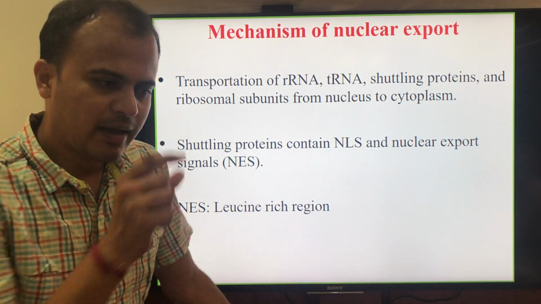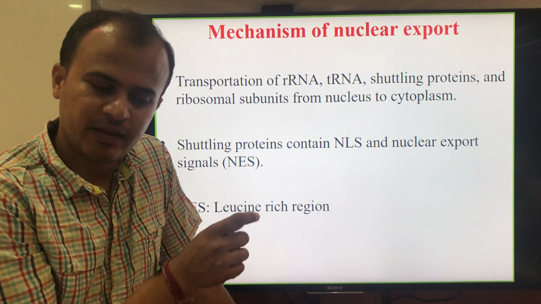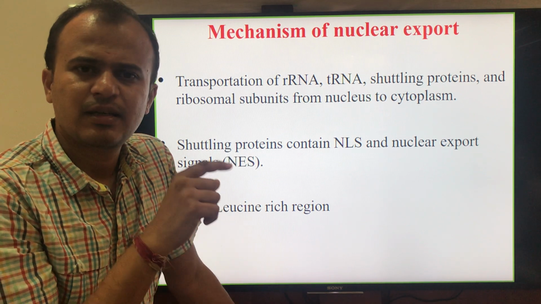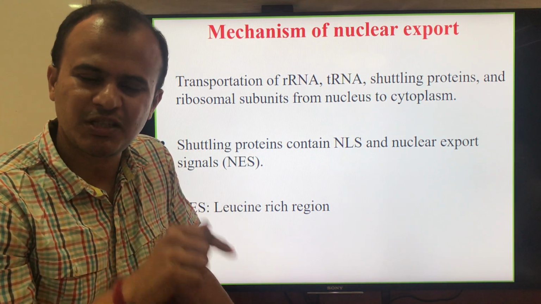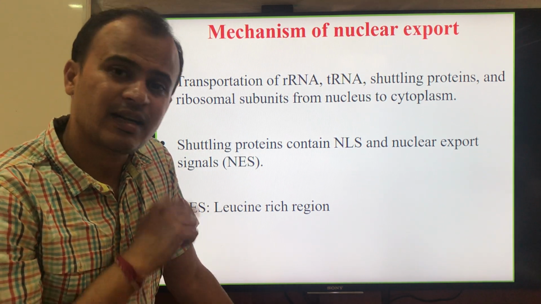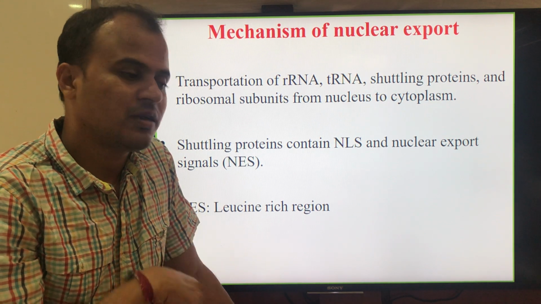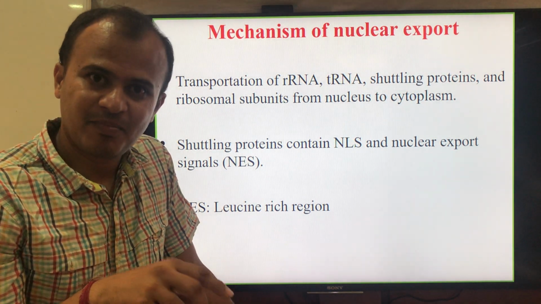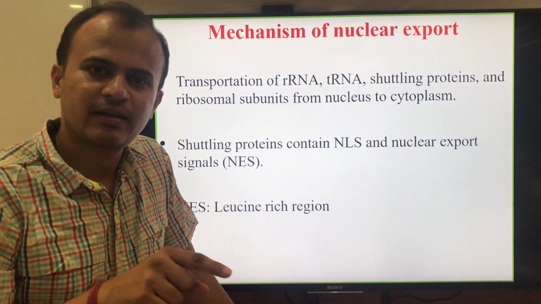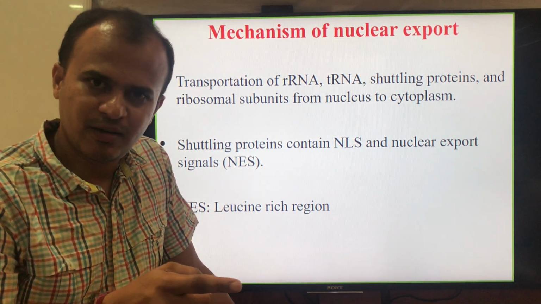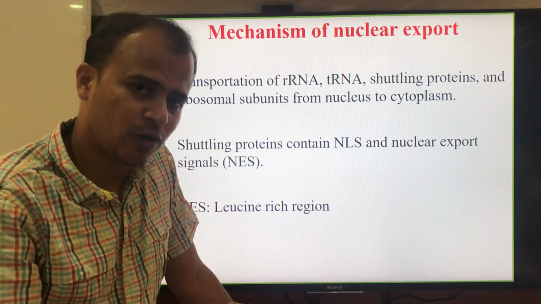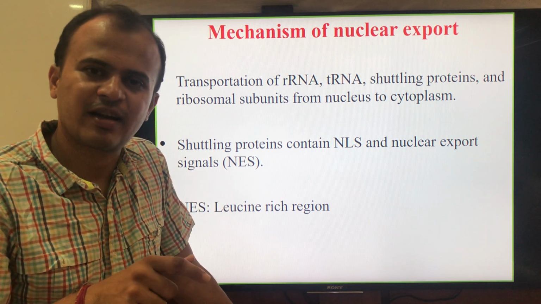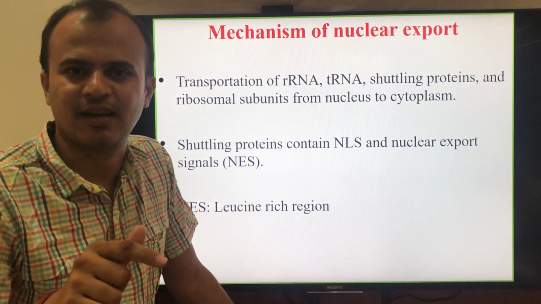So, as I explained in the case of nuclear import, there are nuclear localization signals in the proteins that are synthesized on the ribosomes, which have to be transported to the nucleus. In the same way, if a protein should be exported from the nucleus to the cytosol, it carries a specific signal called the nuclear export signal.